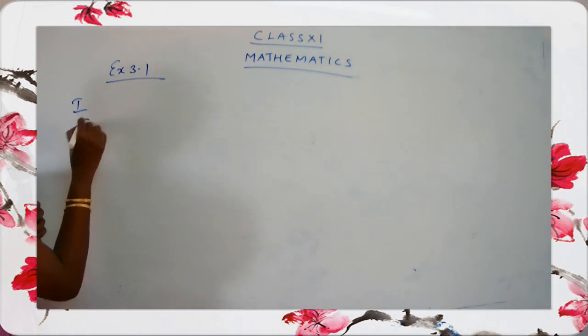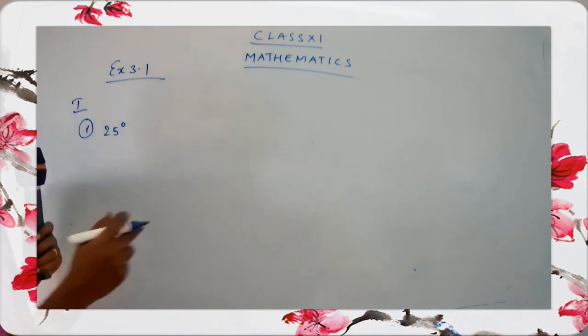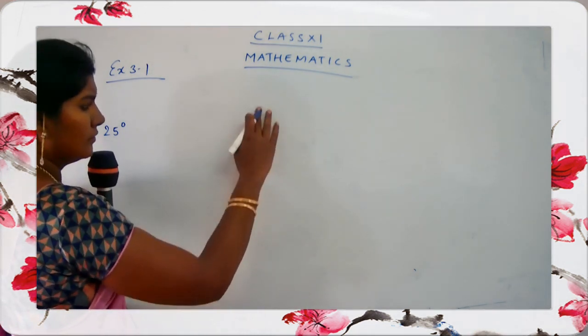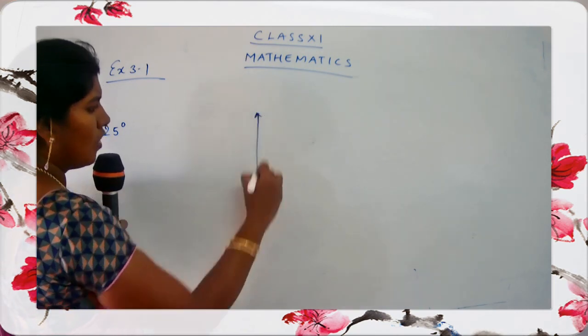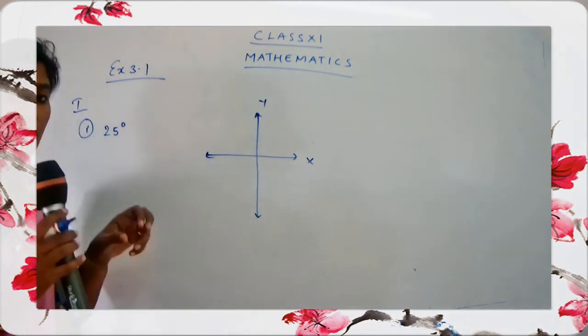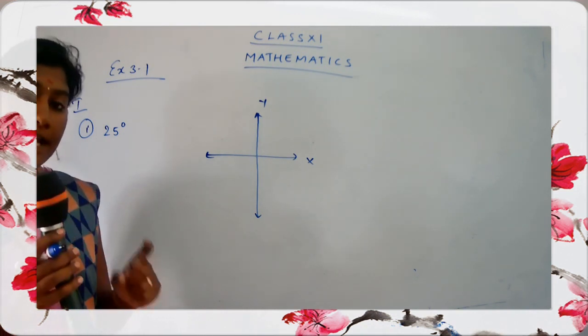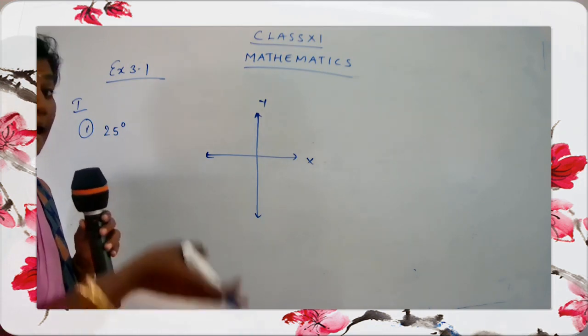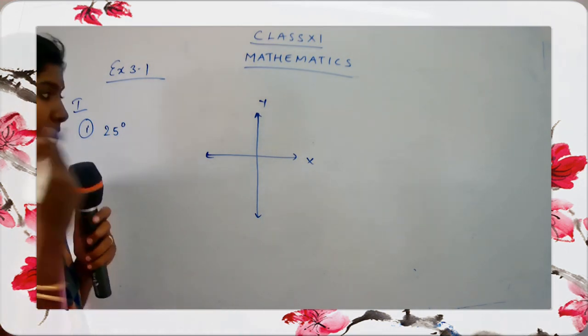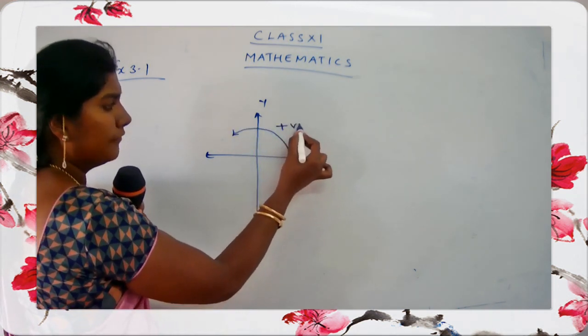Okay, children. Take the first one. It's 25 degree. And I think that I have explained to you in the previous class the way of reading the angle. Suppose I just have a quadrant over here, with an x-axis and a y-axis, okay children? If you are going to consider a positive angle, in which direction are you going to move? You are going to move in an anti-clockwise direction or a counter-clockwise direction. So you have to go in this direction for a positive angle.